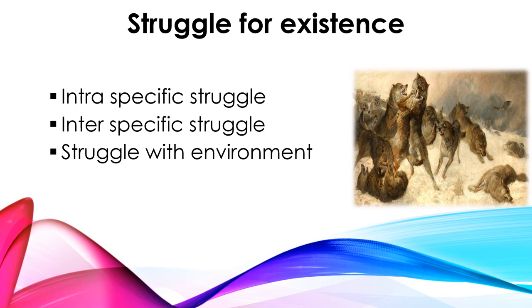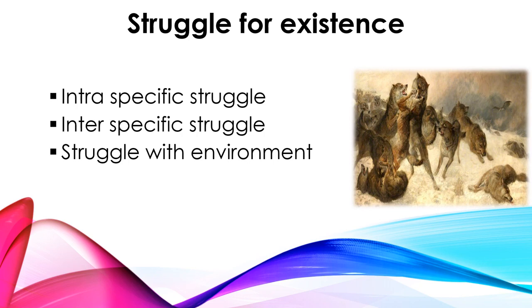And the second one is interspecific struggle. Interspecific struggle goes on between different species, for food and for space, right? And the third one is the struggle with the environment. With the environment also there will be a struggle, related to climatic variation, climatic changes, flood, earthquake, drought.